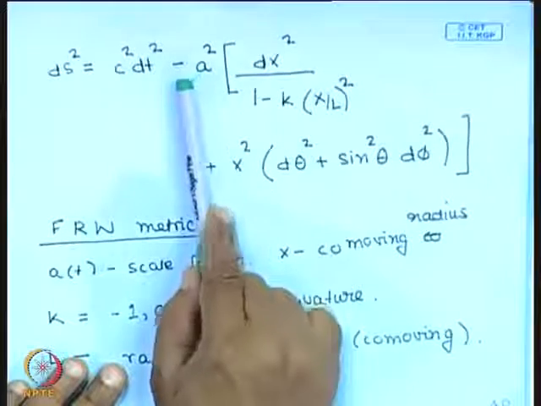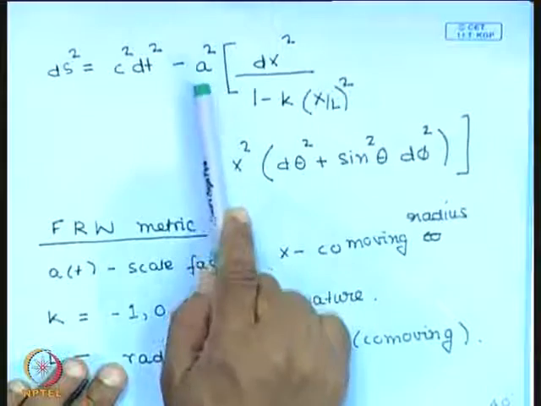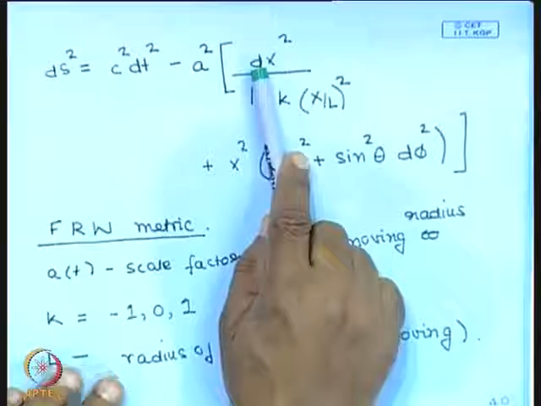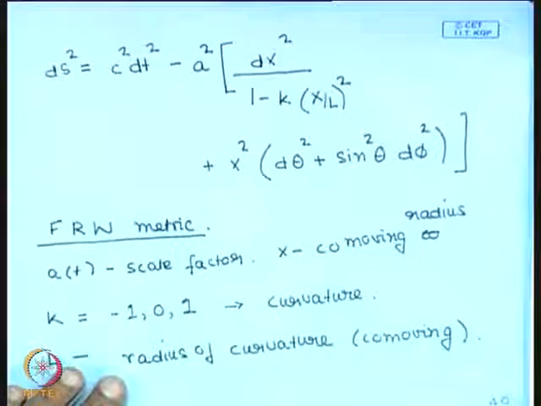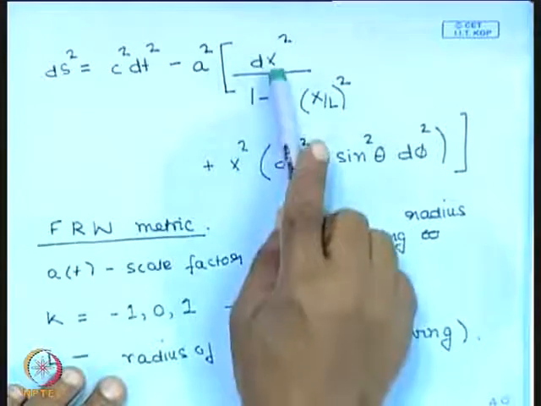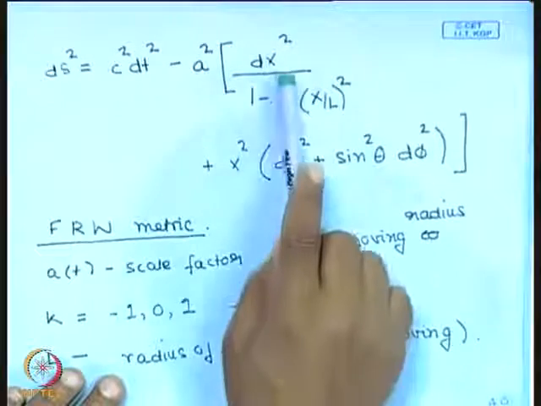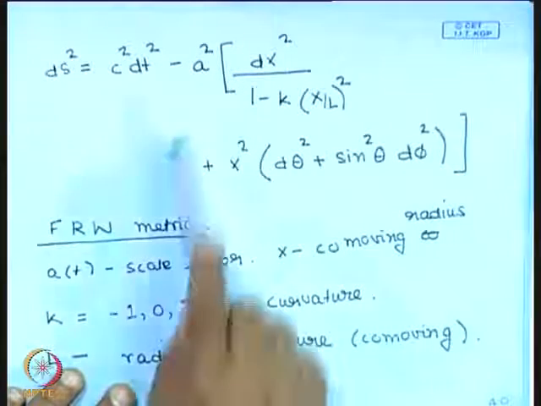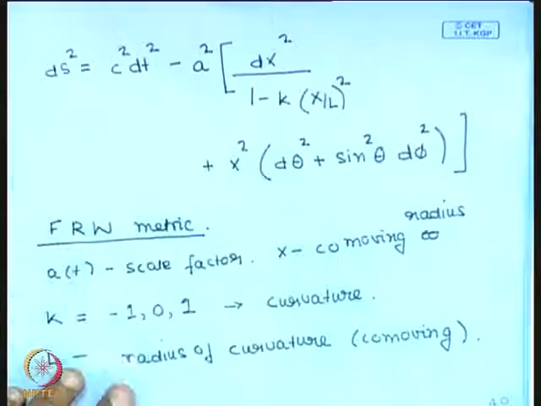It quantifies the expansion of the universe. The x is the co-moving radius. We are working in spherical polar coordinates, so x is the co-moving radius. We are working in co-moving coordinates because you can see that there is a scale factor over here.